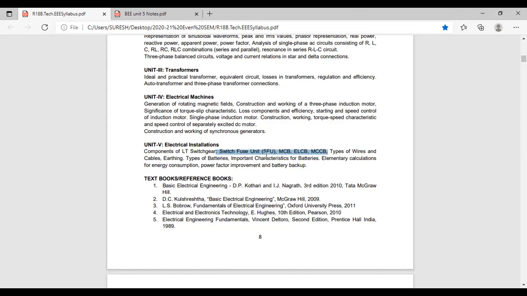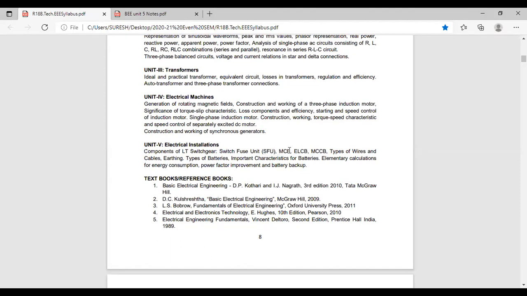Suppose if you allow more than 5 ampere in our electrical equipment, all our equipment will be damaged. So to protect our electrical equipment, we are using one fuse. So that is the purpose of the fuse. We'll discuss later about this fuse. Only a brief introduction I have given. To avoid the overcurrents, we are using the fuse to protect our equipment.